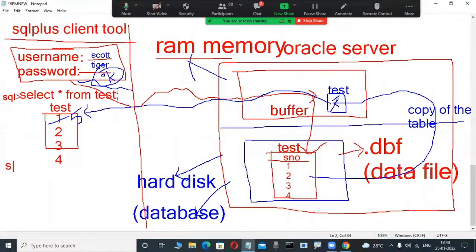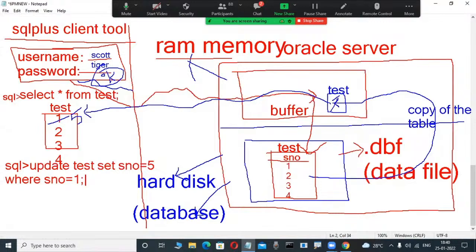Suppose here I am writing an update command. Update, insert, delete, there are some commands. Don't worry, just observe the scenario and the logic. Update table name, here test only. Set s number equal to 5. I'm typing this in the future, and you will also type like this in the future, not today. Now where s number is equal to 1, like this.